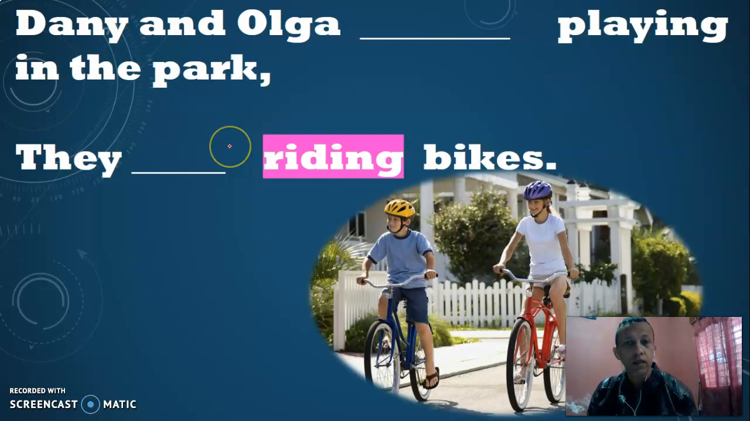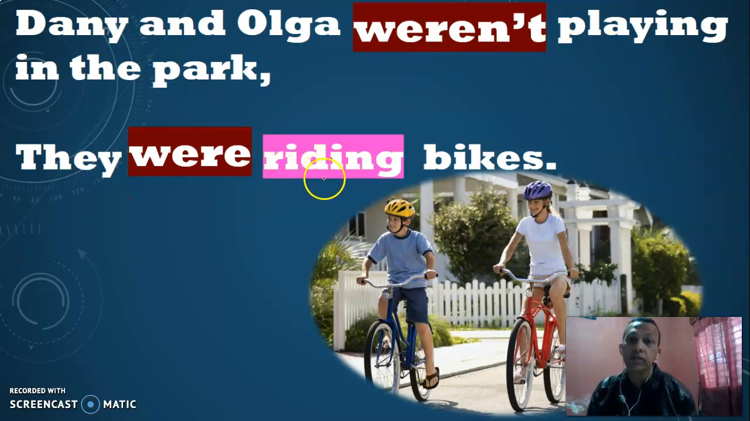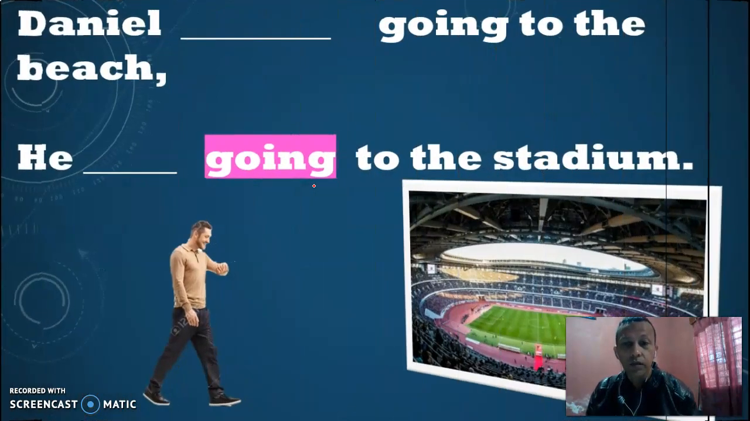Okay, look at this example. Danny and Olga. Okay, weren't playing in the park. They were not playing in the park. So what were they doing? They were riding bikes. Okay? Danny and Olga weren't playing in the park. They were riding bikes. Weren't playing. Were riding. Negative and affirmative. All right, let's move to the next one.